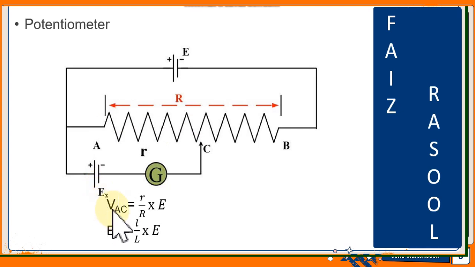When the galvanometer shows no deflection, the voltage between A and C becomes equal to EX. So the VAC formula can be used to determine the unknown EMF EX. The VAC formula is r over R multiplied by E, and we can write it as l over L multiplied by E. Resistances are proportional to length, so small r is replaced by small l and capital R is replaced by capital L. With the help of this relation, we can determine the unknown EMF of the cell.